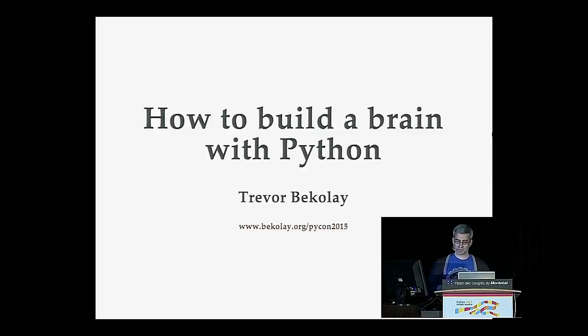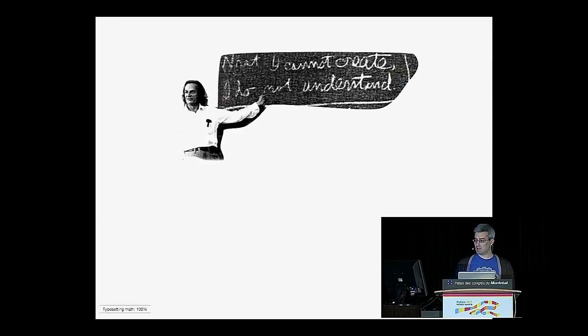So I'm a theoretical neuroscientist, and what I do is I build models of the brain, computer simulations of the brain, and today I want to tell you how we use Python to make those simulations. It's worth first starting off with why we want to simulate the brain. The first reason is that we want to understand it.